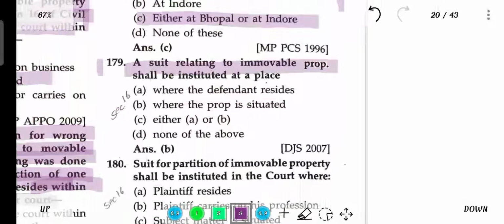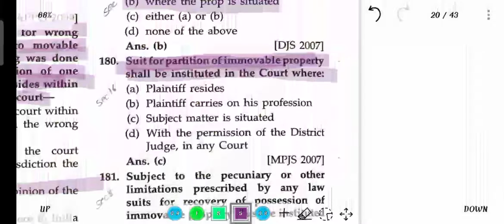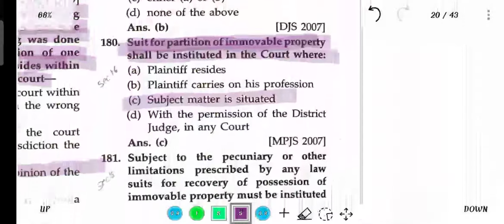A suit relating to immovable property shall be instituted at the place where the property is situated. A suit for the partition of immovable property is instituted in the court where the subject matter is situated.